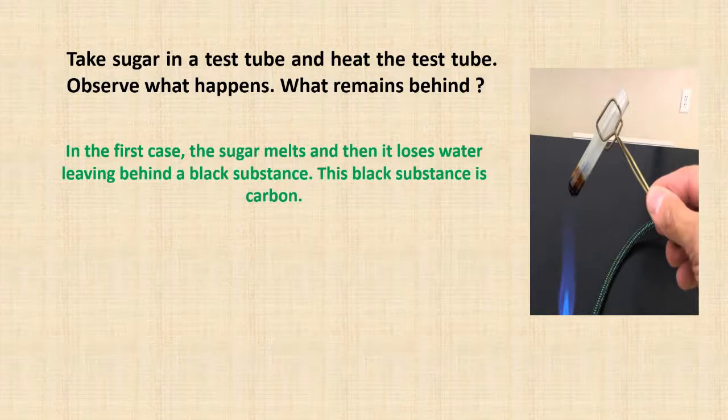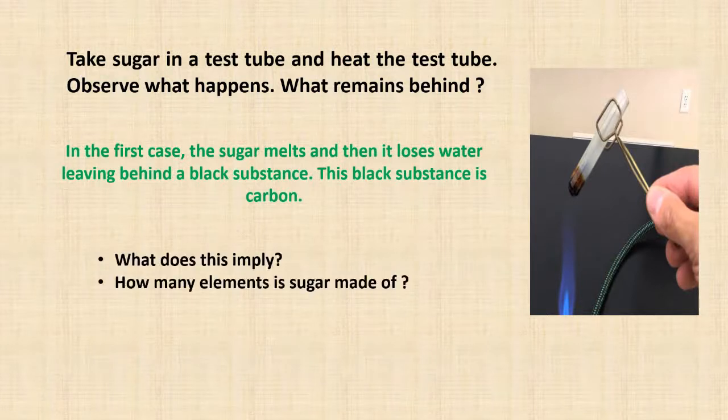So what can we see? We can see a black colored thing in the test tube. In the first case the sugar melts. Now when we heat, the crystals of the sugar will melt, and then it loses water, leaving behind a black substance. So during heating, the sugar will melt and also lose the water, and we can see a black substance in this test tube. This black substance is nothing but carbon.